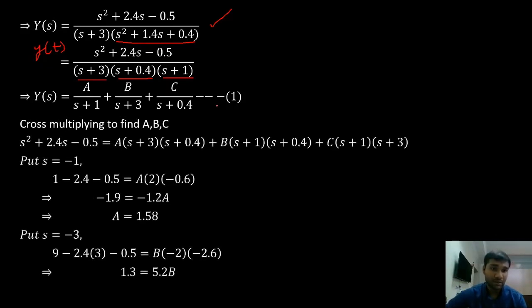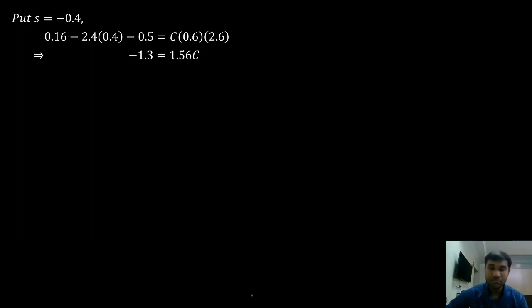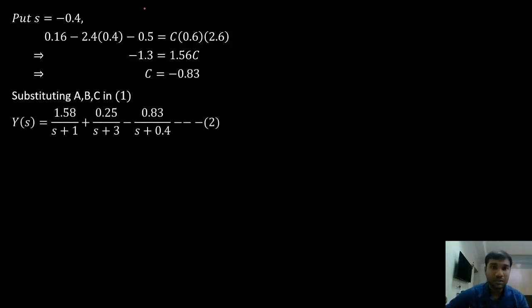So these are the three values. A, I'll get 1.58. B, I'm going to get 0.25. And C is negative 0.83. I'm going to substitute A, B, C values in my y of s, and this is what I will arrive at. Now I'll take inverse Laplace transform. If I apply inverse Laplace transform, what will I get?